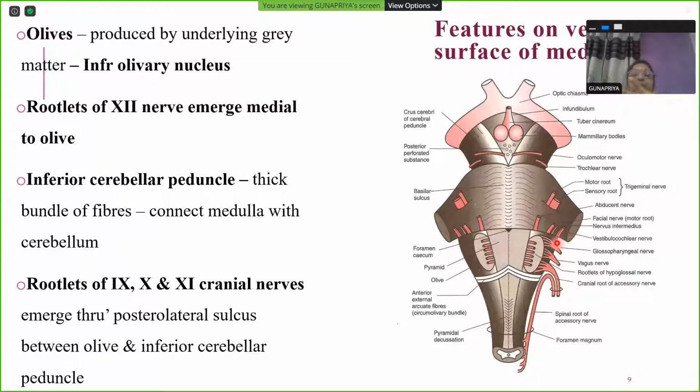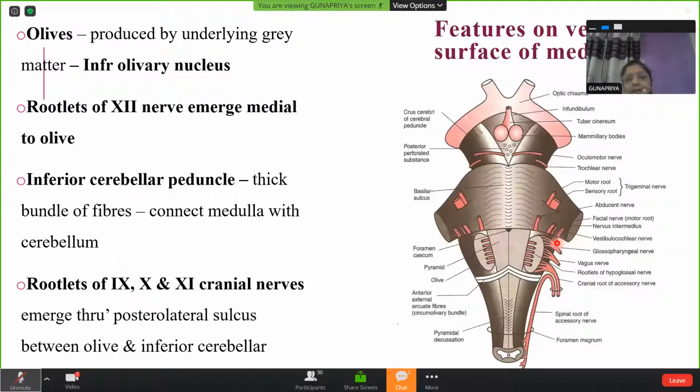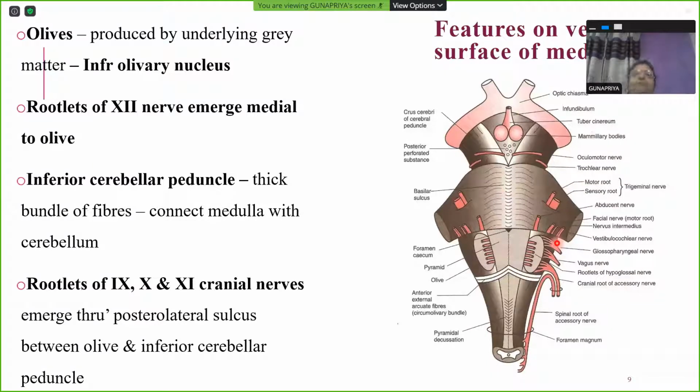Then you have three sets of cerebellar peduncles: superior, middle and inferior. Superior connects midbrain with the cerebellum. Middle connects pons with the cerebellum. And inferior connects the medulla oblongata with the cerebellum. So cerebellar peduncles connect the three subdivisions of brainstem with the cerebellar hemisphere of that side. The rootlets of 9, 10, 11 cranial nerves also emerge through the posterolateral sulcus between olive and inferior cerebellar peduncle in this region.